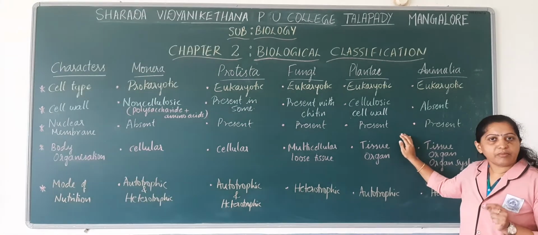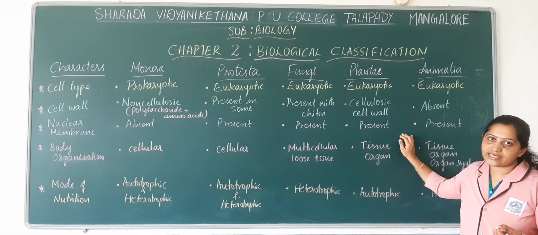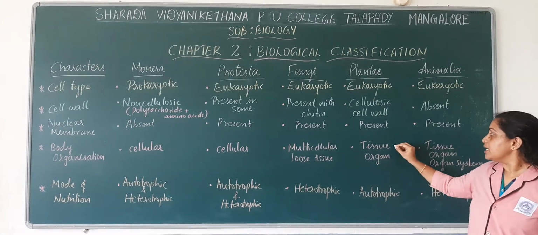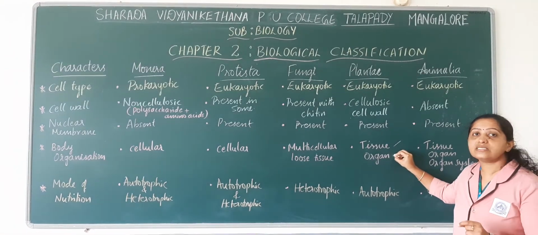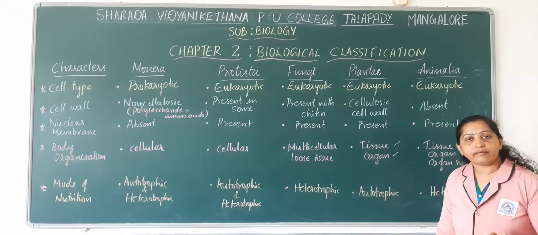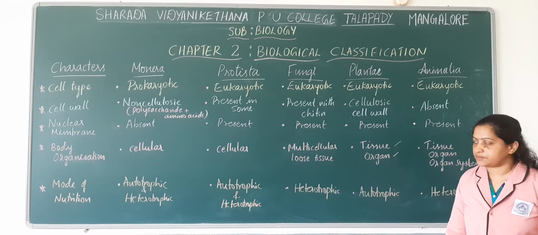Next, the nuclear membrane is present. Why is the nuclear membrane present? Because they are eukaryotic cell types. Okay, and body organization is tissue. They have tissues in their body as well as organs in their body. So tissue and organ types of body organization are present in plants.